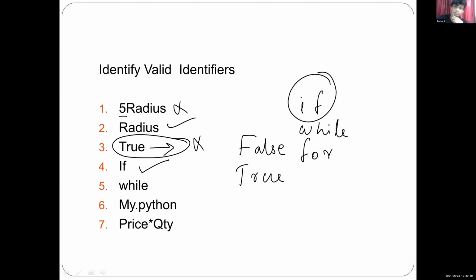Yes, ma'am. So capital IF is a valid identifier. We can use this IF as an identifier.